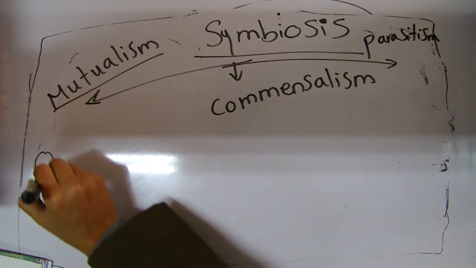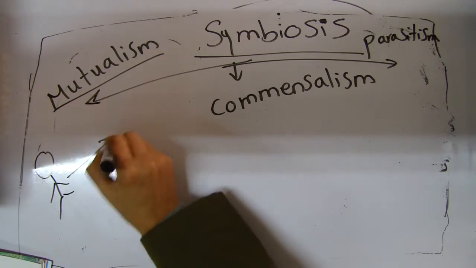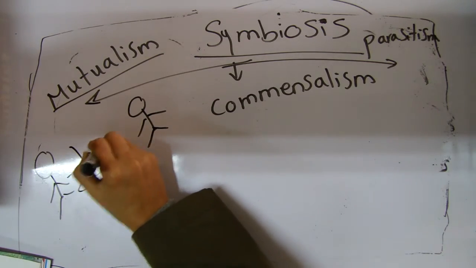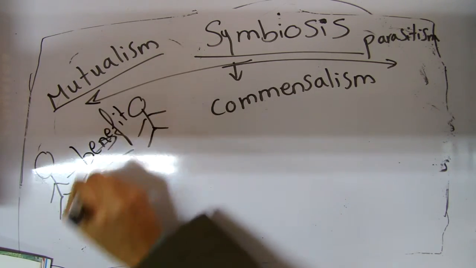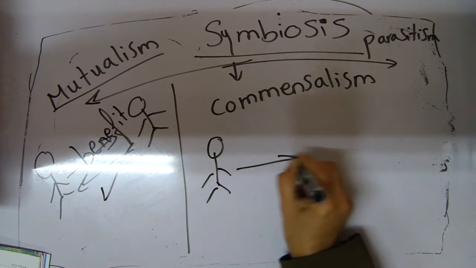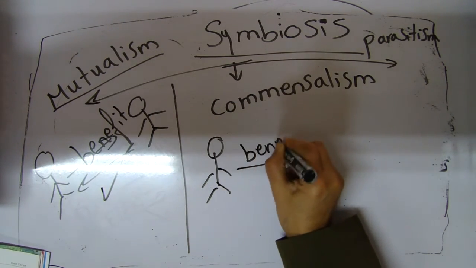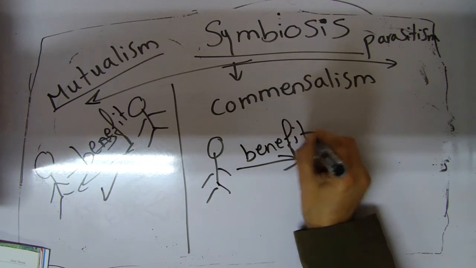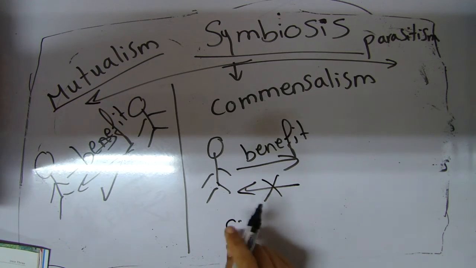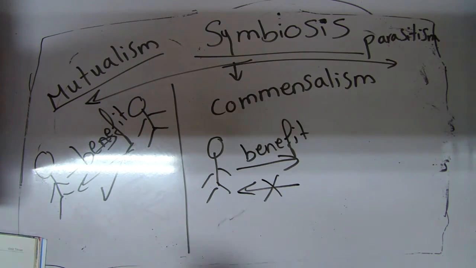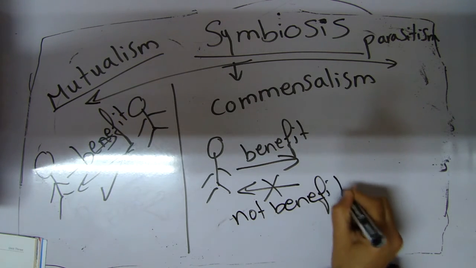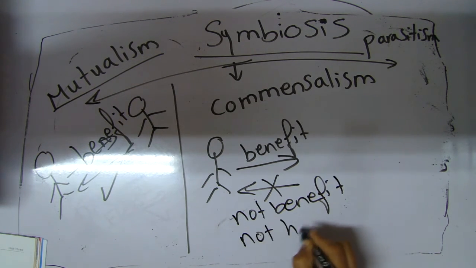Mutualism, we said, each one benefits from the other. Both benefit from each other. Commensalism, one gets benefit and the other gets no benefit, and at the same time is not harmed.